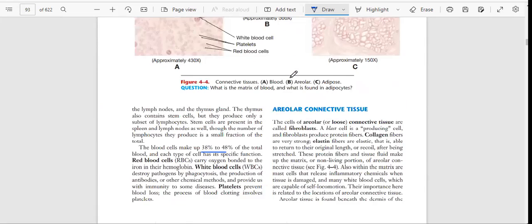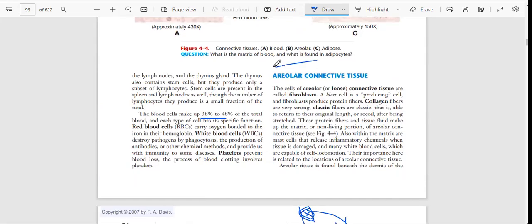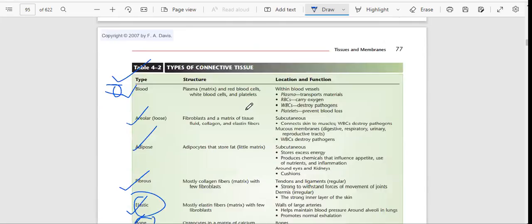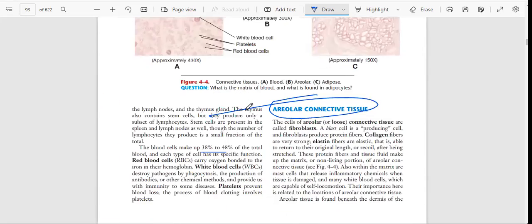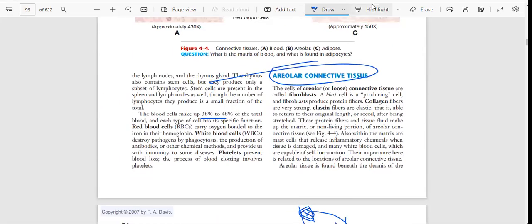Now we'll talk about areolar connective tissue. What is areolar connective tissue? The second name of areolar connective tissue is loose connective tissue. Areolar means loose.